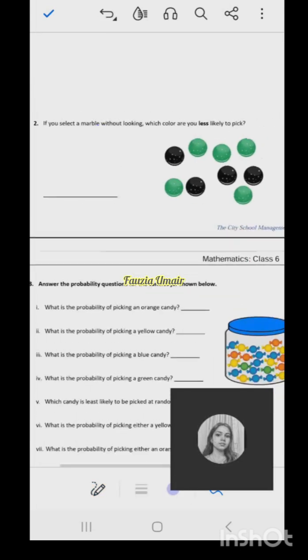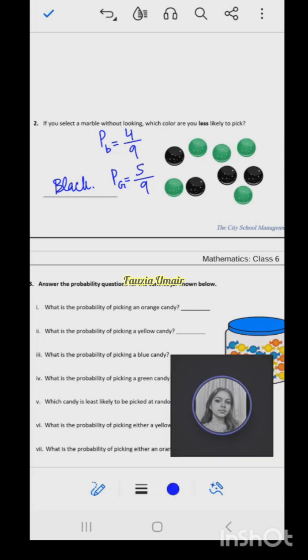If you select a marble without looking, which color are you less likely to pick? So which color is having less probability? Black or green? Black. Black, very good. So black is having less probability. Can you tell me what is the probability of black marble in this scenario? Ma'am, 4 out of 9. Very good. So then what is the probability of green marble? It is 5 out of 9, right? Very good. Now let's move on to the next one.